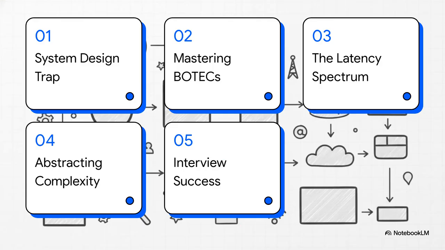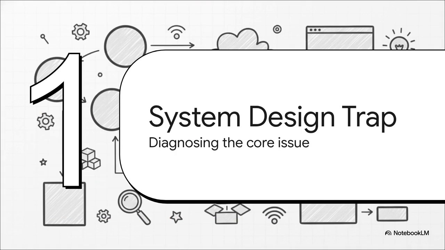To help fix this, here's our roadmap for today's explainer. We're going to cover the system design trap, mastering BOTEC estimations, the latency spectrum, abstracting system complexity, and finally, the interview success framework. We'll be moving straight from theoretical math right into practical interview application. Section 1, the system design trap. Let's diagnose the core problem with engineering interviews.